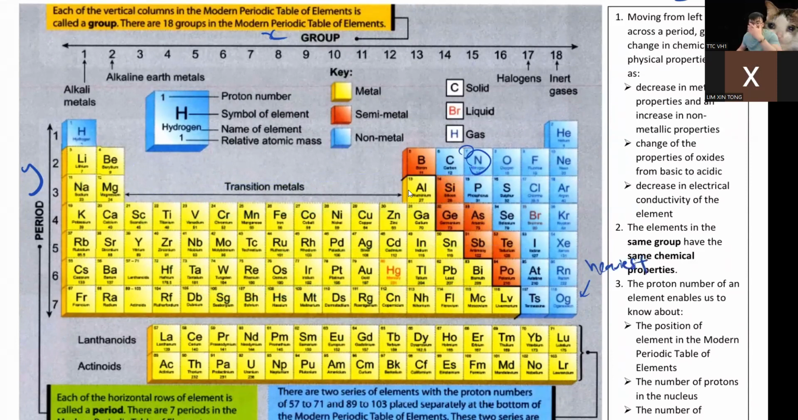The more right and bottom you go, the heavier the elements become. Do you understand? You're not memorizing anything. You don't need to know anything here. You just need to know that the more right you go, the more down you go, the heavier they become. So this one is the heaviest, and this one is the lightest.